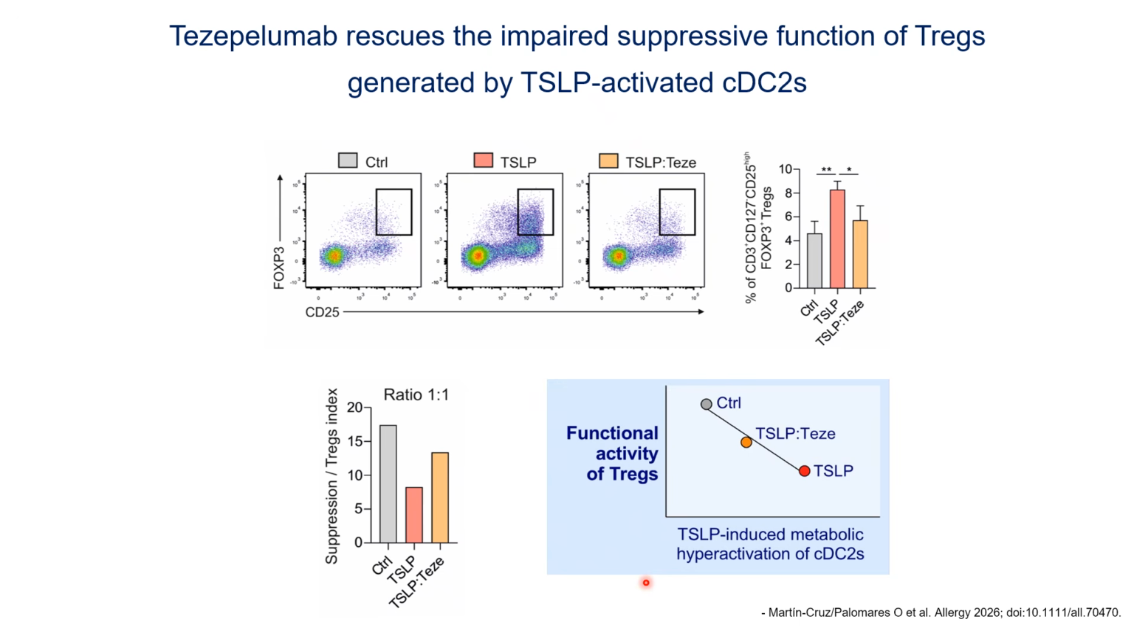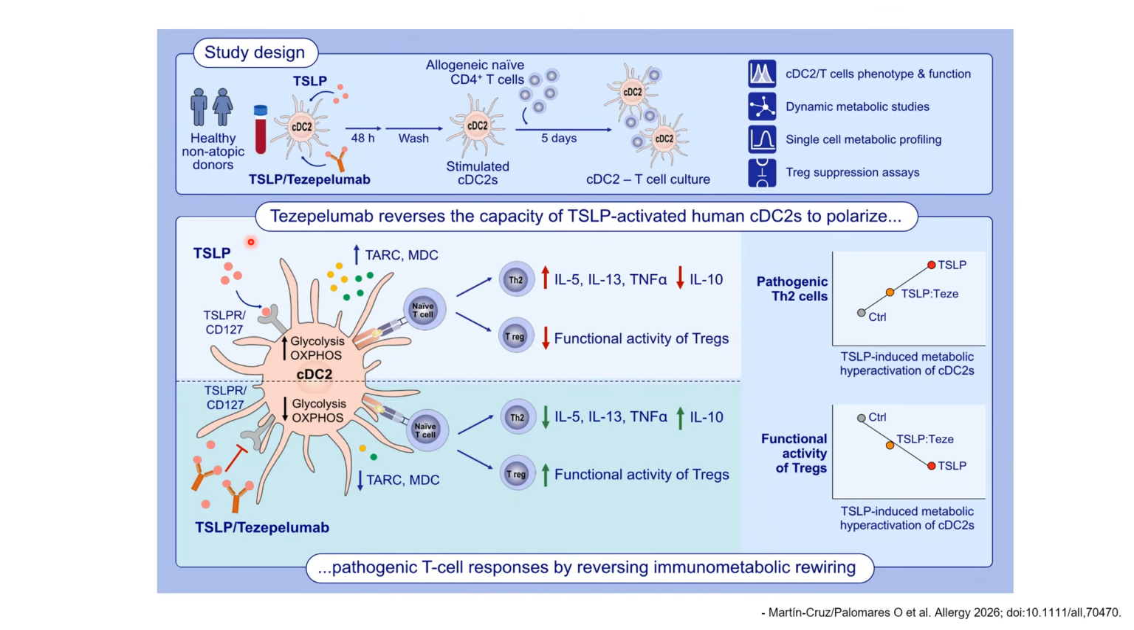Correlation analysis showed that TSLP-induced metabolic hyperactivation of type 2 conventional dendritic cells was inversely correlated with the functional activity of the regulatory T cells generated by these human type 2 conventional dendritic cells. Collectively, we showed that Tezepelumab reversed the capacity of TSLP-activated human type 2 conventional dendritic cells to polarize pathogenic T-cell responses by mechanisms that depend on the restoration of the immunometabolic rewiring induced by TSLP.